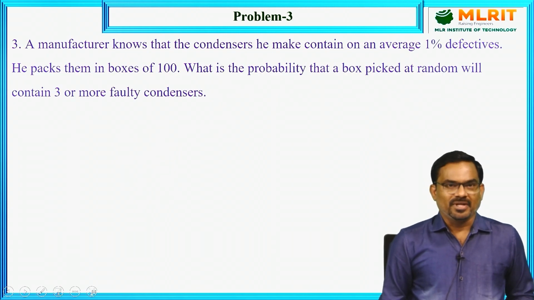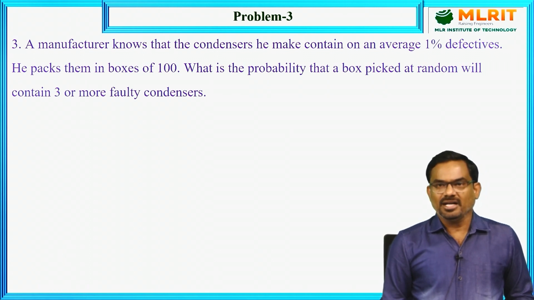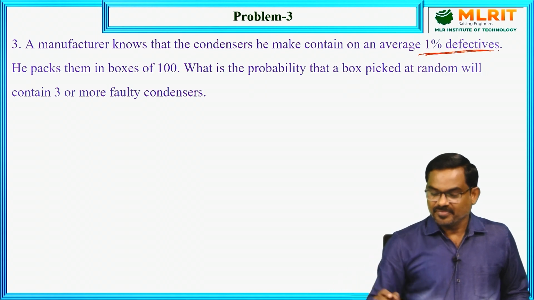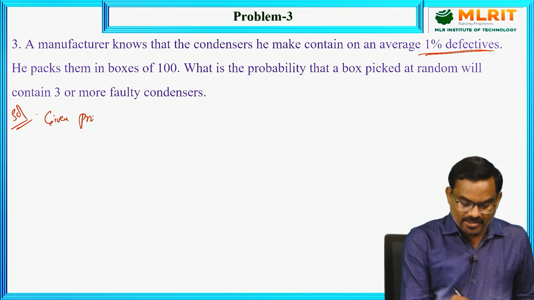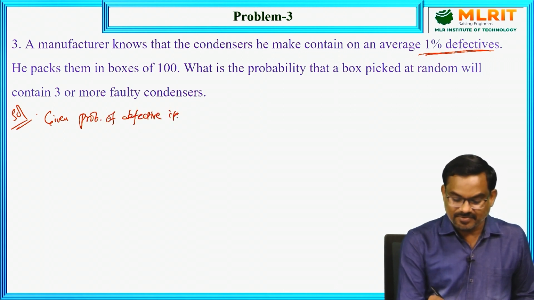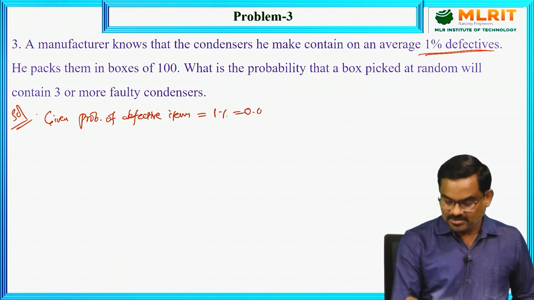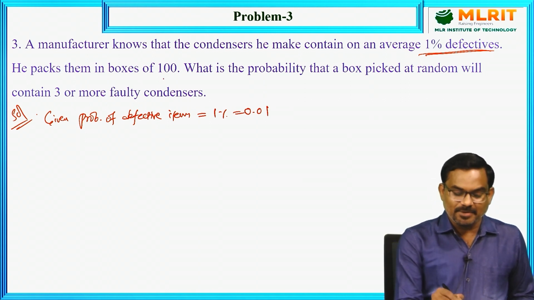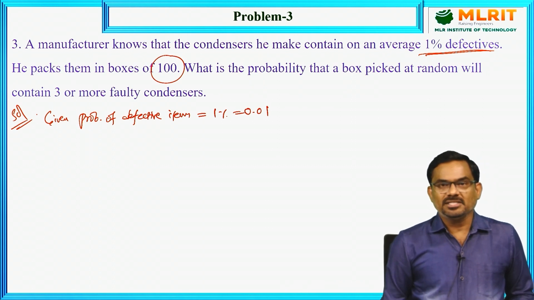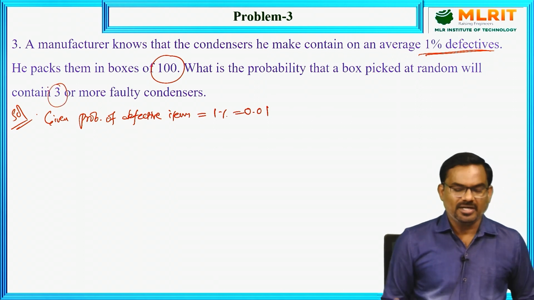The third one: a manufacturer knows that the condensers he makes contain on an average 1% defectives. So what is the given data? Given the probability of defective items or condensers is 1%, so that means 0.01. The probability is very low. And then he packs them in boxes of 100. What is the probability that a box picked at random will contain 3 or more faulty condensers?